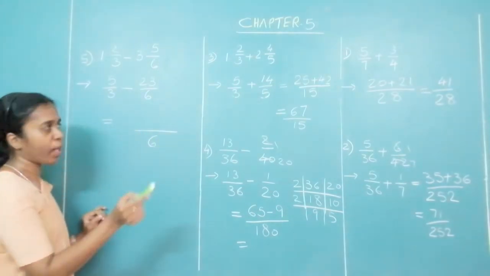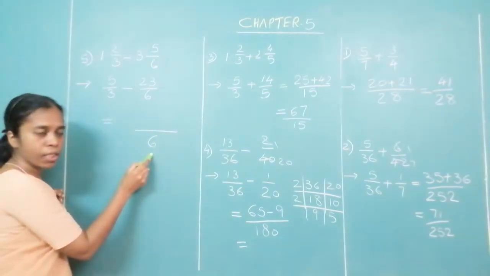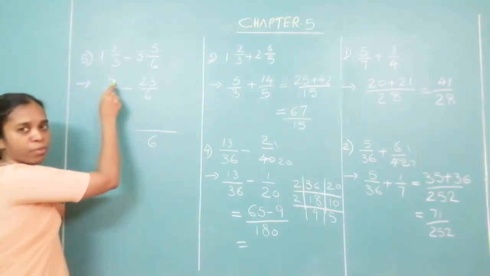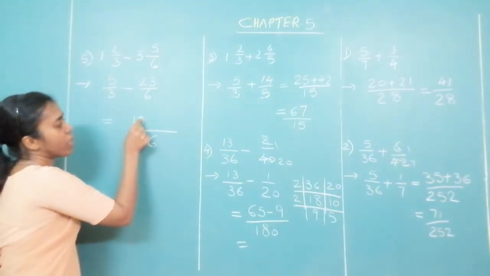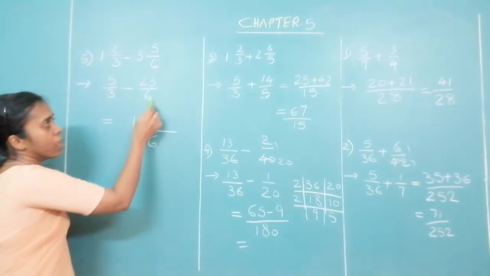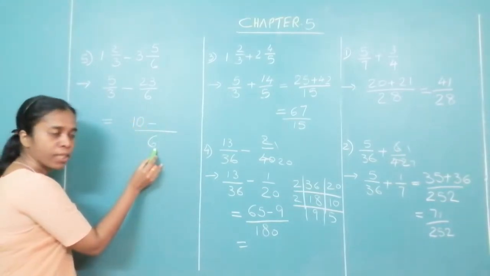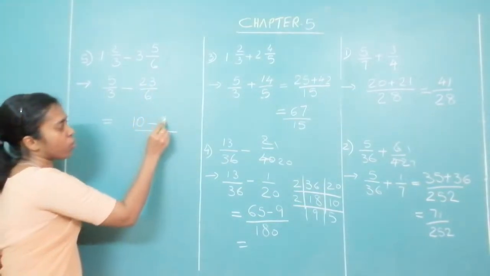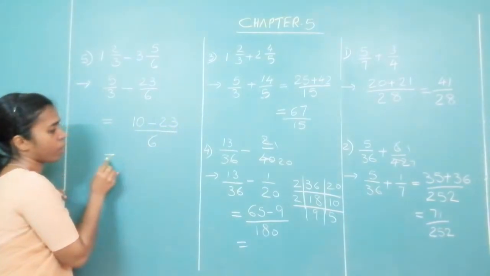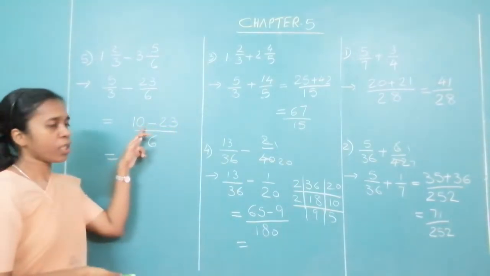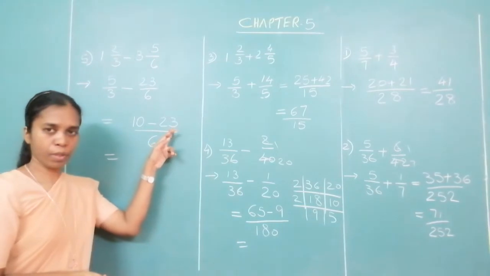Now, with what do you multiply 3 to get 6? You have multiplied by 2. So you multiply 5 also with 2. So 2 fives are 10. Minus. The denominator is the same as this, so the numerator also will be the same. Okay. Now, this is a small number. This is a bigger number.